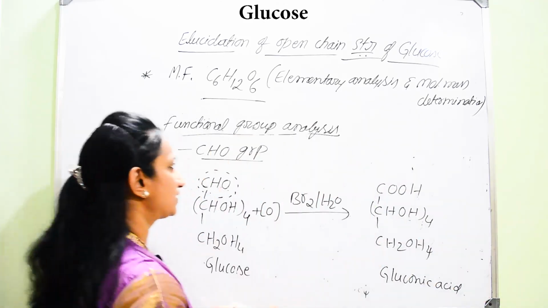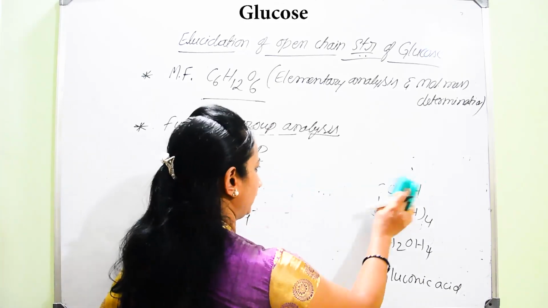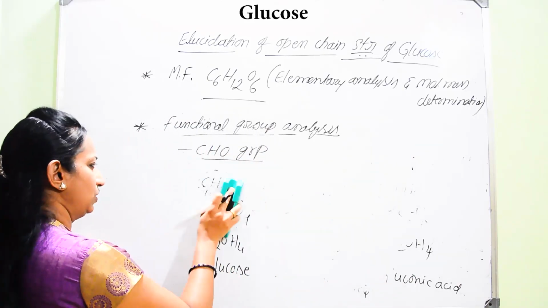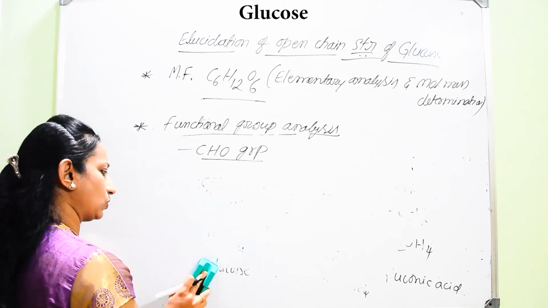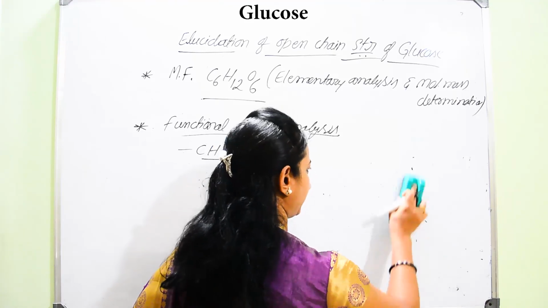After considering the presence of the aldehyde group, you also need to prove that hydroxyl groups are present in glucose, and how many hydroxyl groups are present. That was proven by another set of reactions. Which reaction?